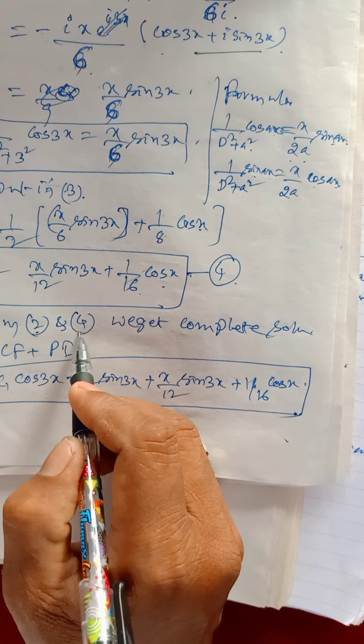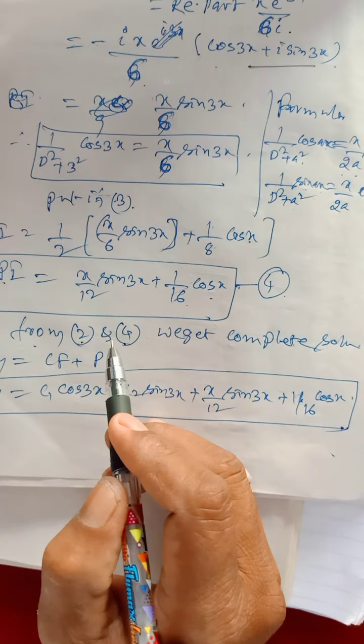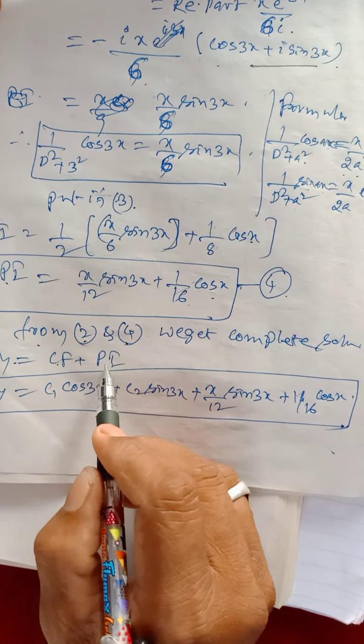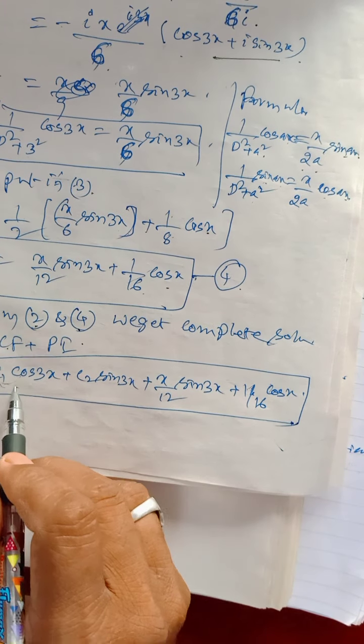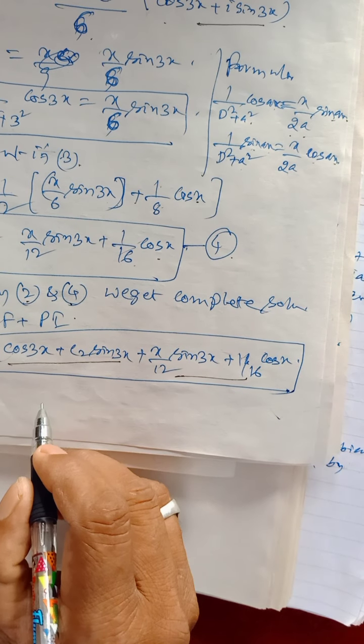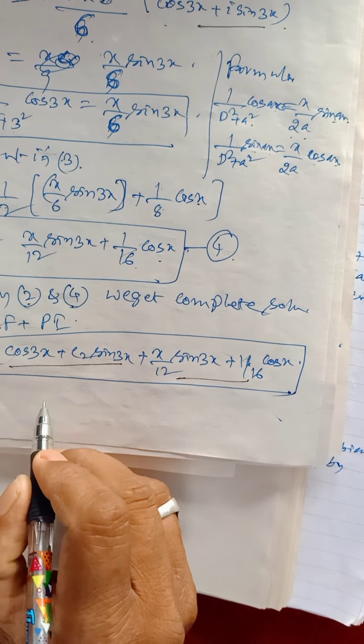From 2 and 4, we get the complete solution y = CF + PI. So this is CF, this is PI. Hence this is the complete result.